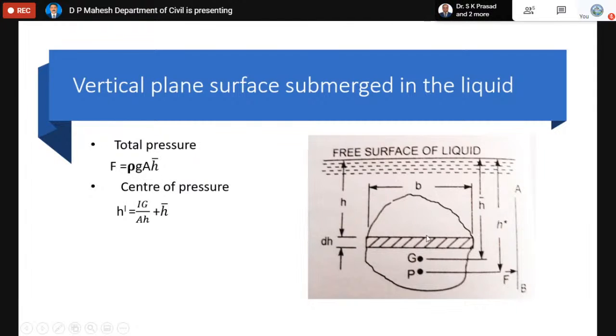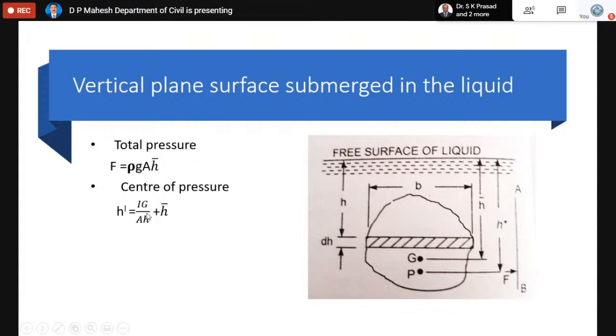Rho means the liquid density. A means the area, but sometimes the area is rectangular, sometimes triangular, even circular, so accordingly we can calculate. For h bar, sometimes the center of the plane area will not be given directly, so we have to find it out. Similarly, what is center of pressure? Total pressure is the force of the liquid acting normally on any submerged part, whereas center of pressure is a distance. These two are not the pressures. The first one is the force, the second one is the distance.